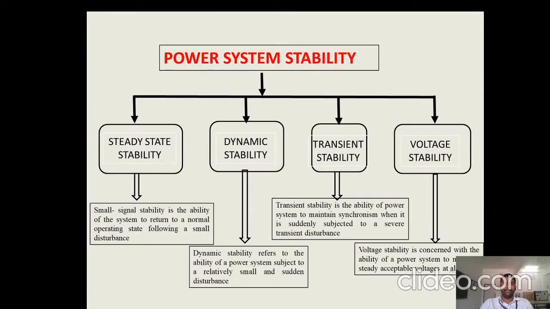The power system stability can be classified as steady state stability where the disturbances are small, dynamic stability where the disturbances are relatively small but sudden disturbances, transient stability where the disturbances are severe transient disturbances. In voltage stability, they are concerned with the ability of the power system to maintain the steady acceptable voltages at all buses.